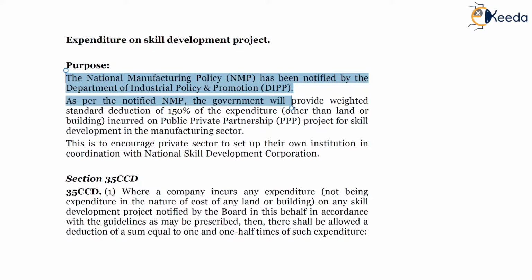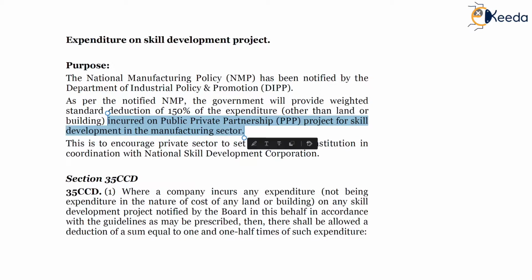As per the notified NMP, which is the National Manufacturing Policy, the government will provide a weighted standard deduction of 150% of the expenditure incurred by the SSC, other than land or building, on a public private partnership PPP project for skill development in the manufacturing sector, and deduction of 150% will be allowed to the SSC.